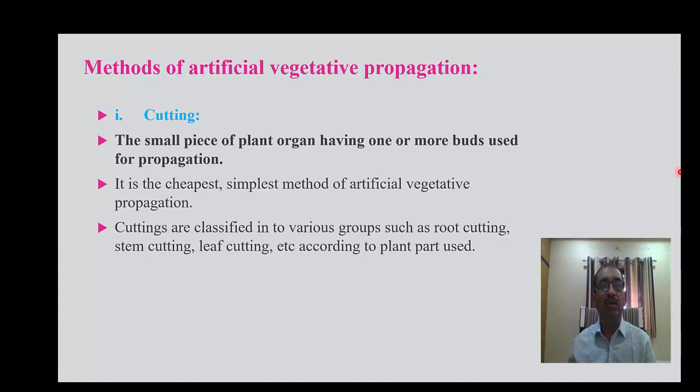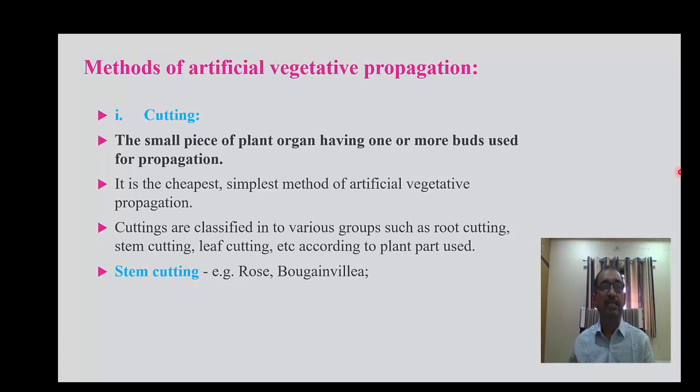When a root part is used, it is called root cutting. And when a leaf is used, it is called leaf cutting. There are some examples of these root, stem and leaf cuttings.